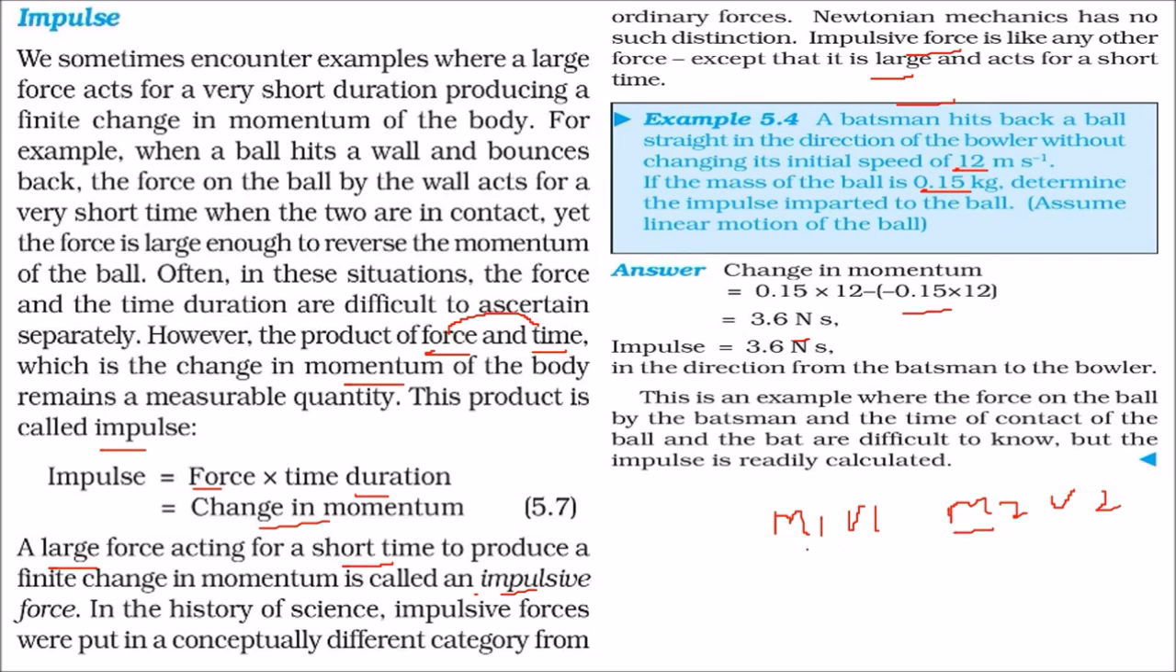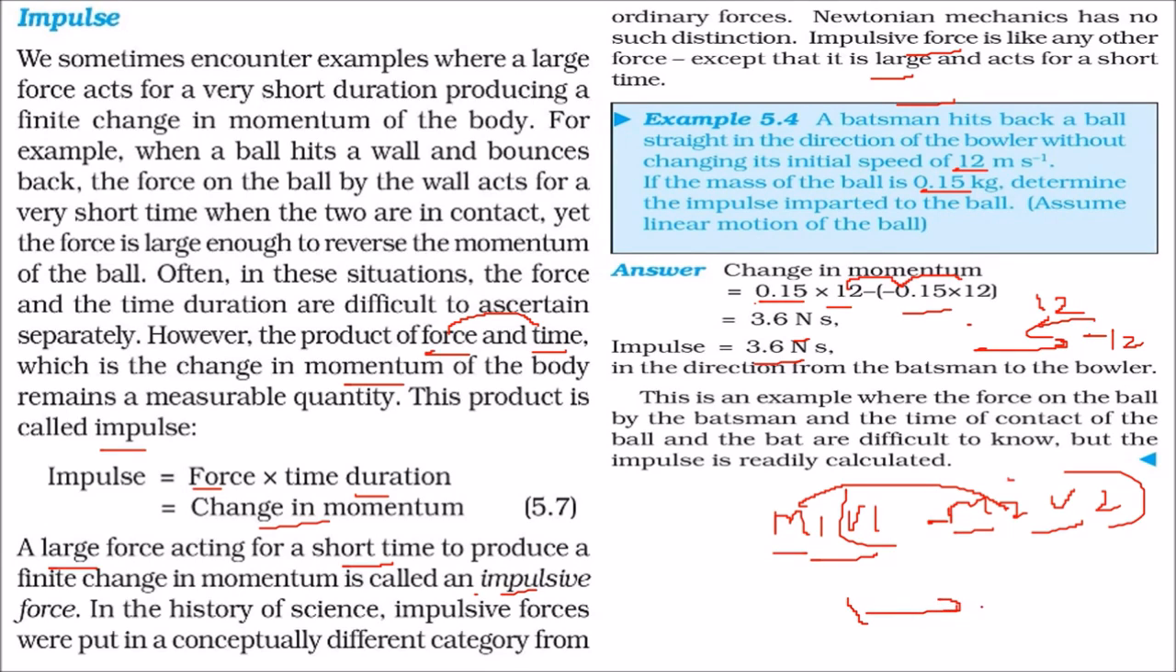We know that the mass remains the same, so it will be simply, let us take mass out, m(v1 minus v2). So we are finding the change in momentum. This mass is 0.15, 12, the ball is coming this side, now the ball is going this side, so one will be 12, the other will be minus 12. So 12 minus of minus 12, that is 12 plus 12, and that is multiplied by 0.15. So 24 into 0.15 will give you 3.6 Newton second in the direction from the batsman, because the batsman has hit this ball in the direction of the bowler.